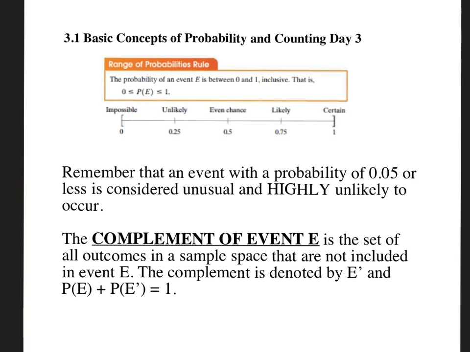Okay, here's day 3, and I think I said in day 2 that probability has to be in between 0 and 1. Here is your lovely little chart that tells you that it has to be in between 0 and 1. Oh, I didn't turn my pen on. Sorry. There we go. So right here, right?